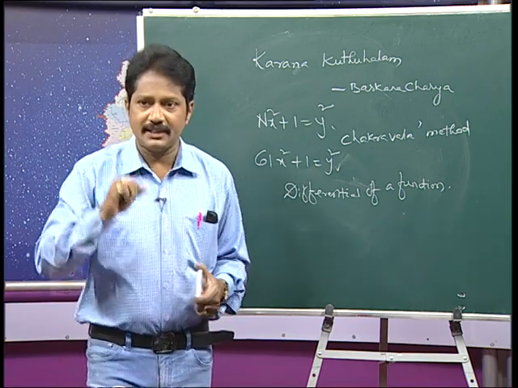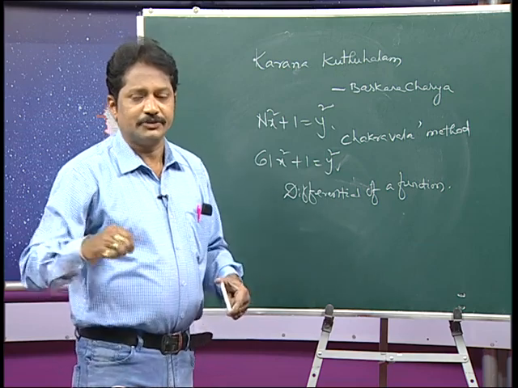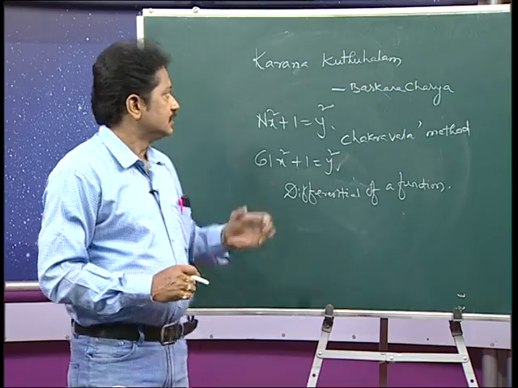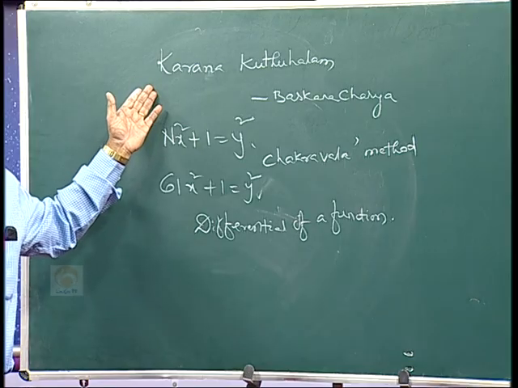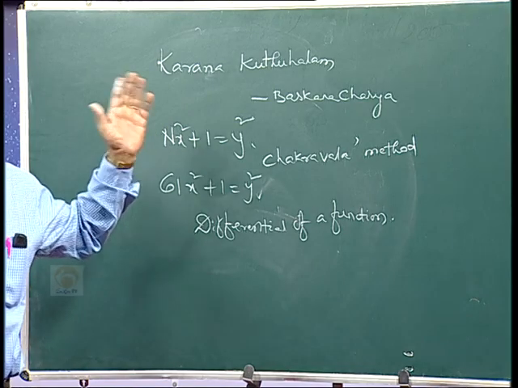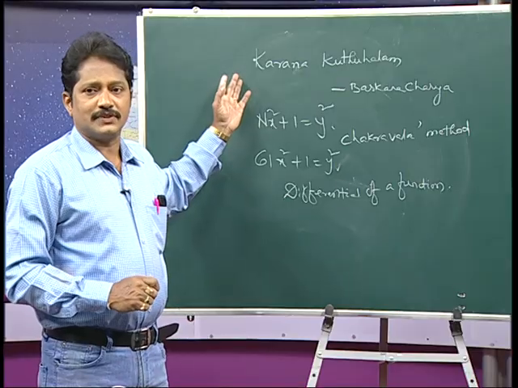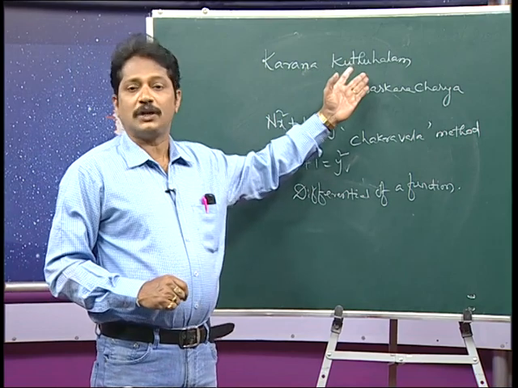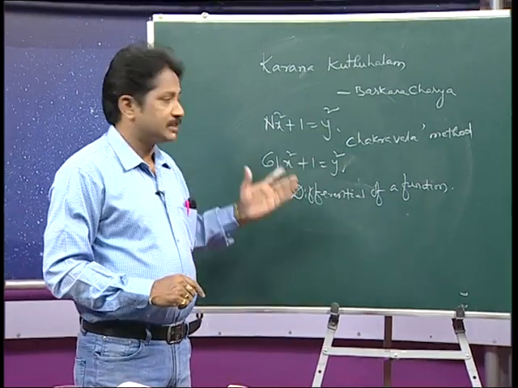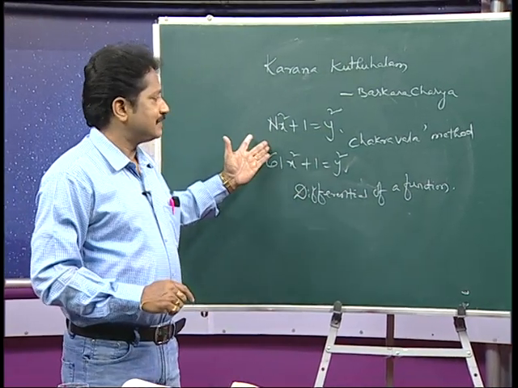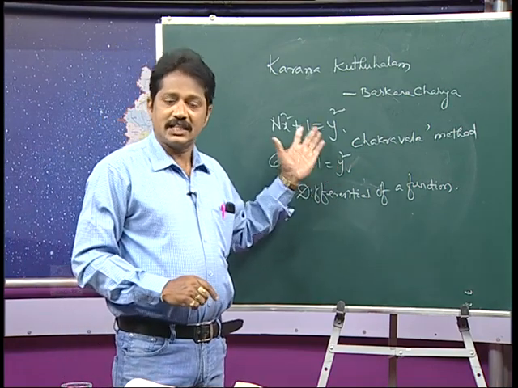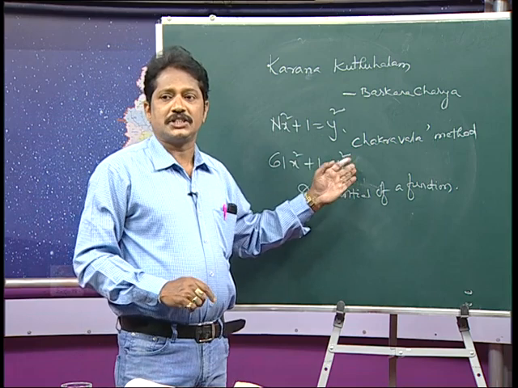So, I will give a small example for that. Before that, I have to recapitulate these things here. You know that Bhaskaracharya is a very familiar Indian mathematician. The second book written by Bhaskaracharya is Karana Kutuhalam. He has given one equation, nx square plus 1 equal to y square. He solved this equation by using the Chakravala method.